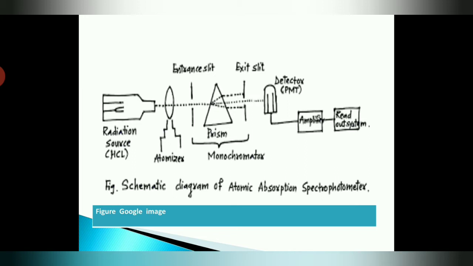So students, you have to keep in mind the radiation source, atomizer, entrance slit, prism, that is a monochromator, exit slit, detector, amplifier, and readout system. Your complete instrumentation sequence is here. We have to focus on each and every component used in the AAS system and see their functions one by one.